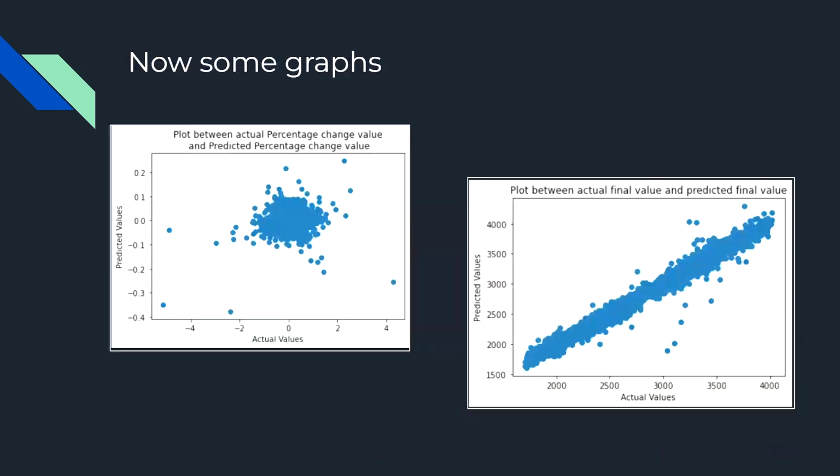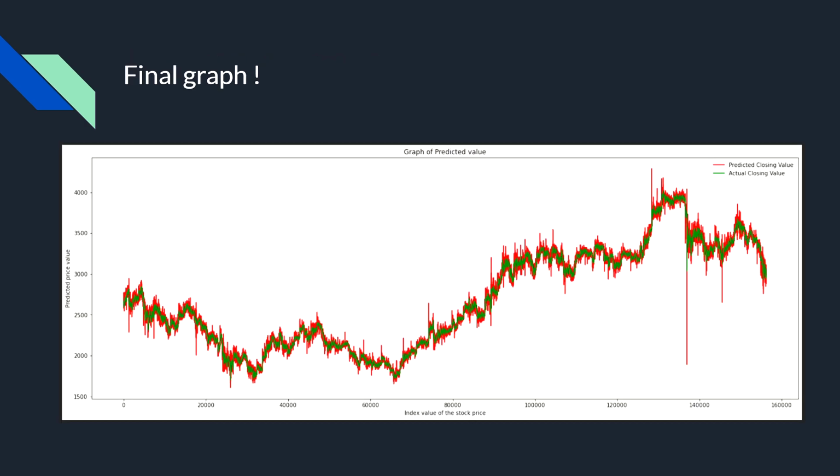So here are some graphs which show the relation between the predicted and the real values. And this is the final graph which shows the real and predicted close values, where the real value is in green color and the predicted value is in red color.